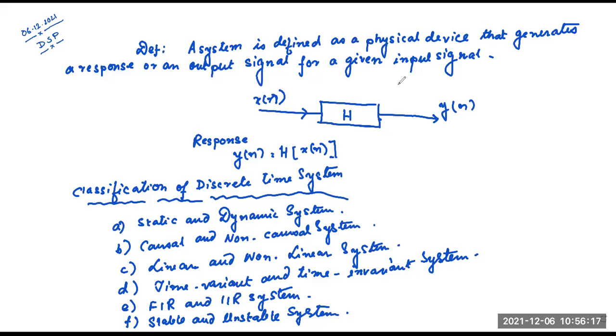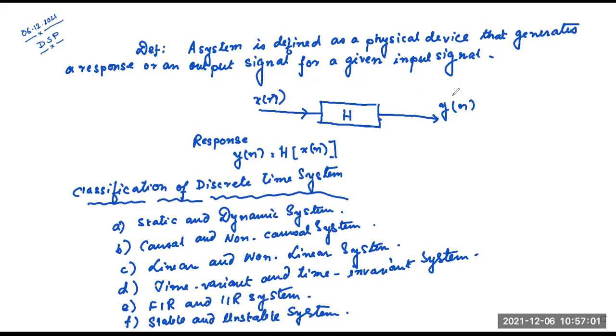Any problem or confusion with this? Sir, FIR and IIR systems, aren't they continuous time? FIR can be continuous or discrete time, depending upon which input you are giving. These systems can be continuous time systems also, if you give a continuous time input signal. But here we are discussing discrete time signals as input. That's why these systems are called discrete time systems. Clear?